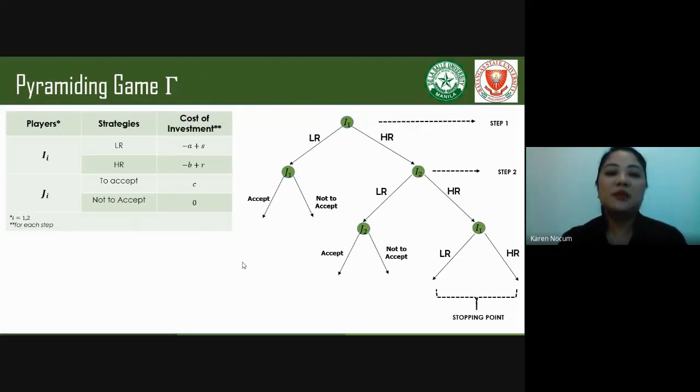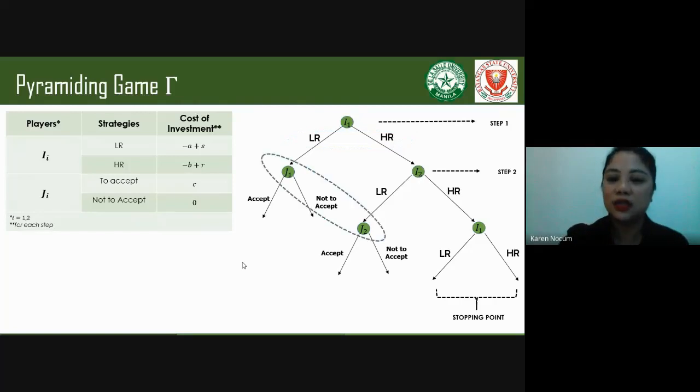In this pyramiding game, we have two sets of players: players I sub i's and players J sub i's. The game follows a sequence of decisions starting with player I sub 1. Each player I sub i will then decide whether to invest in low risk, that is LR, or in high risk, that is HR investment. If I sub i chooses LR, then there are players J sub i's who will decide whether or not to accept the offer of I sub i.